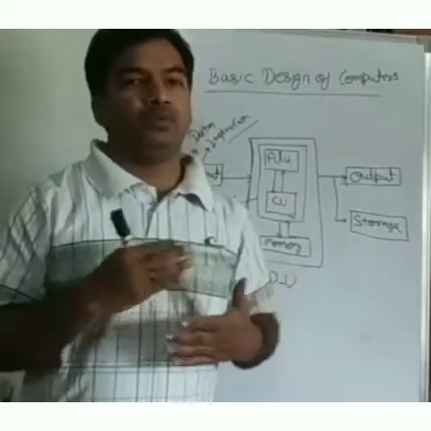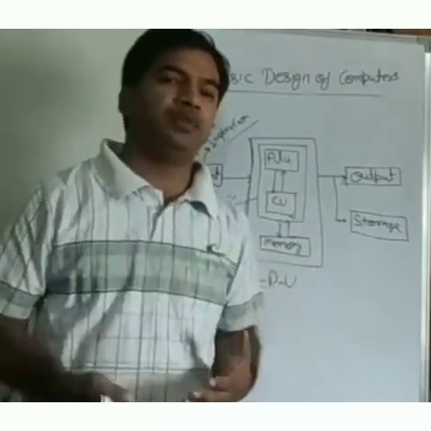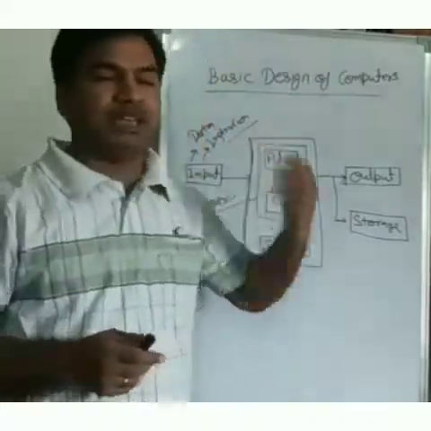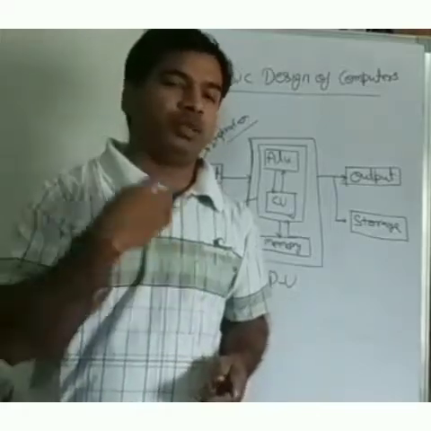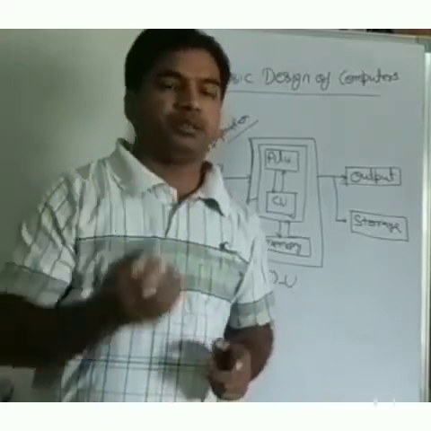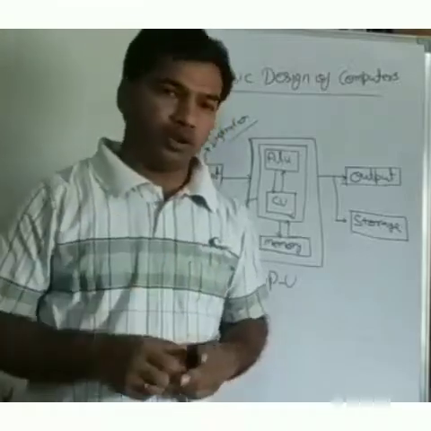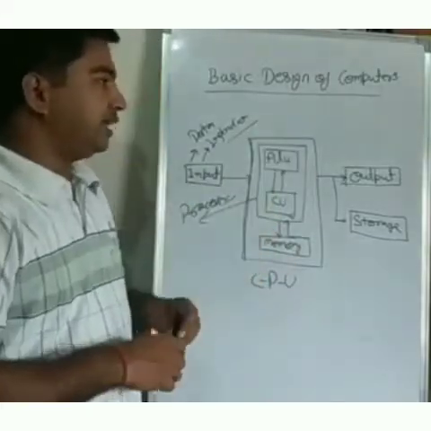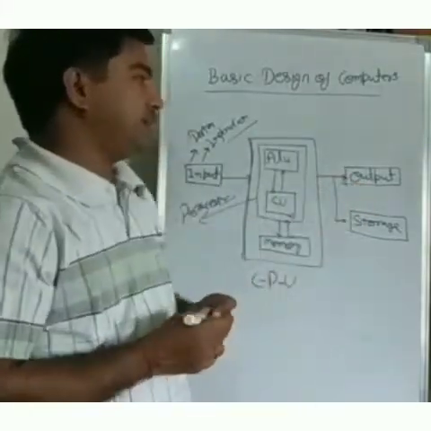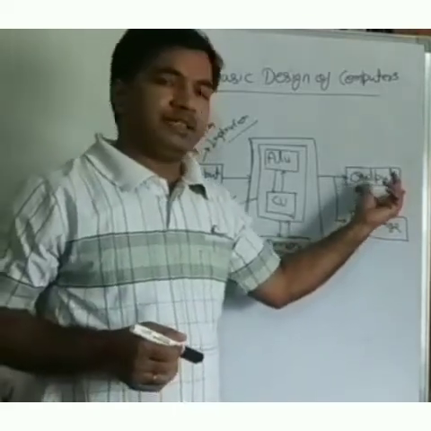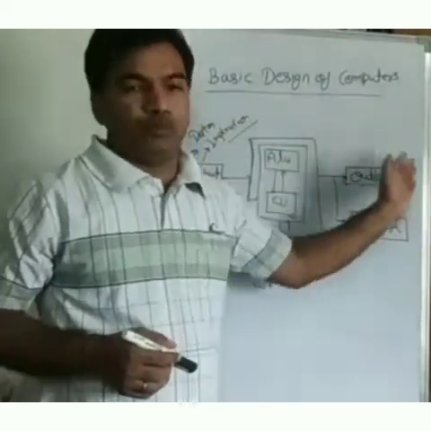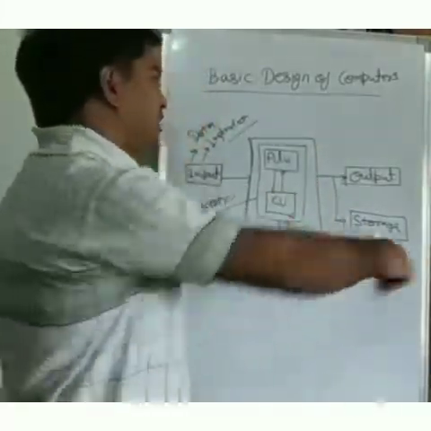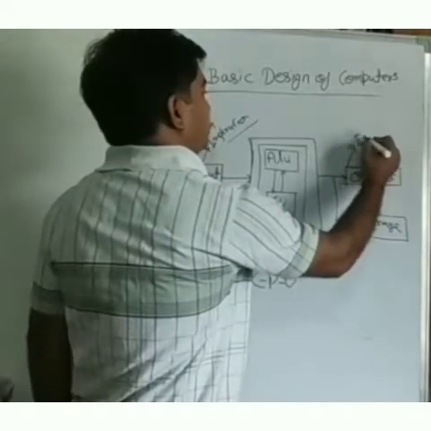Any data which flows from the input device to the output device, wherever it goes, is governed by the control unit. And the ALU is the main processing unit, which performs the arithmetic and logical operations. On the basis of data and instruction, the computer performs arithmetic and logical operations, and that is done by the processor. After the processing, it goes to the output unit, such as your printer or your monitor, anywhere you can get the output, and it is known as information.